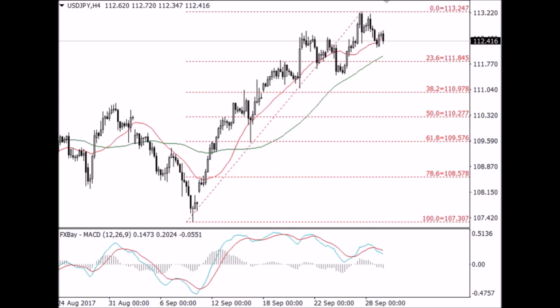Thus, a closure above 113.3 will provide a signal for continuation of the uptrend. Then we could refer to the next resistance level at 114. On the downside, the Fibonacci retracement level of 23.6, or 111.84, is taken as its retracement threshold. Falling through this level might lead to more retracement and a fall towards the next support level at 111.